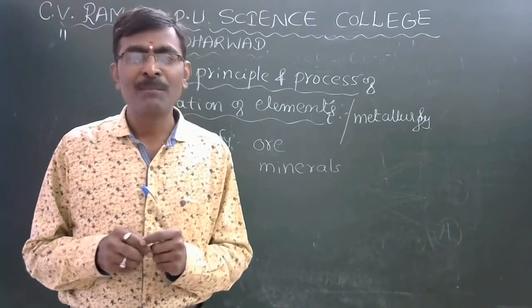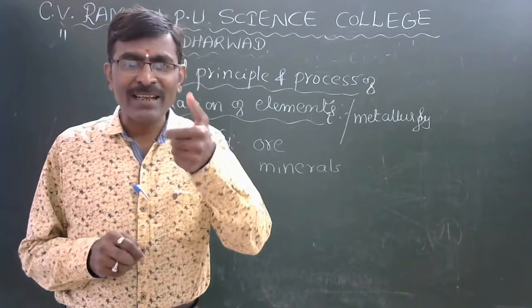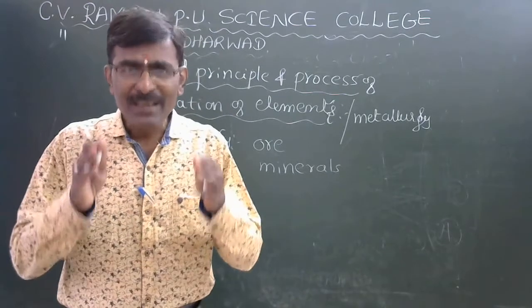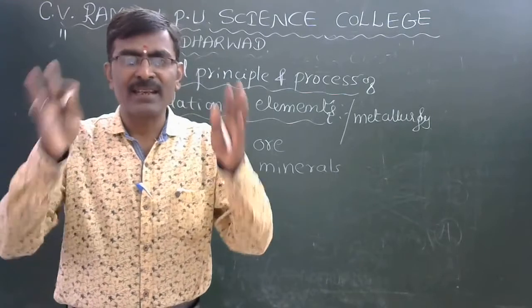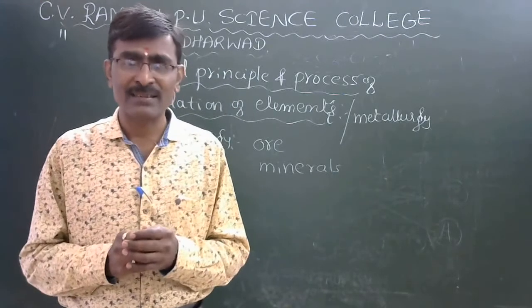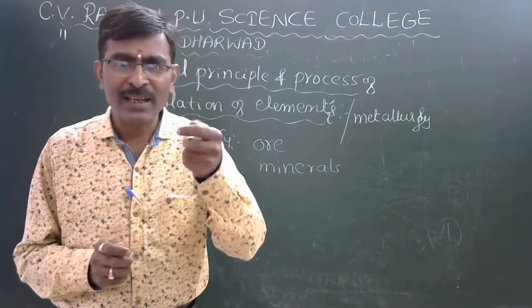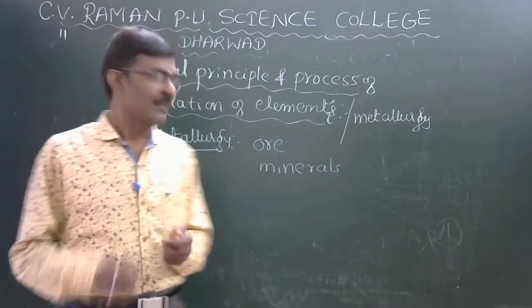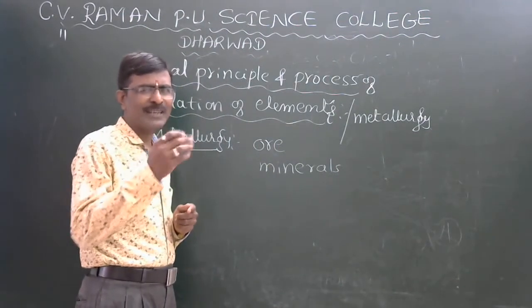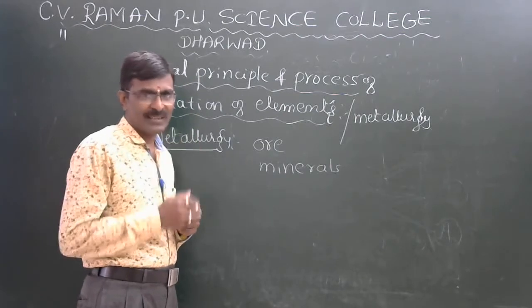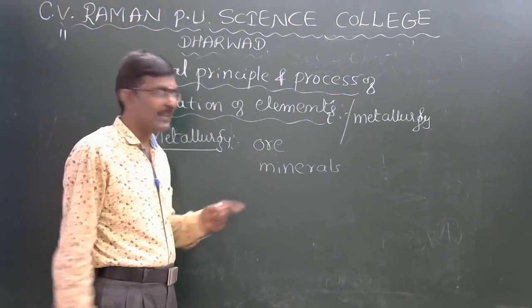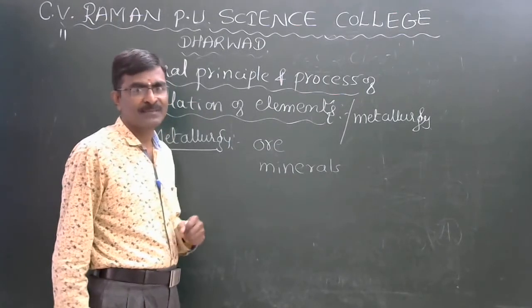The pure metal is extracted from ore economically and profitably. Ores are minerals, naturally occurring, from which metals can be extracted profitably and economically. That is called as ores.